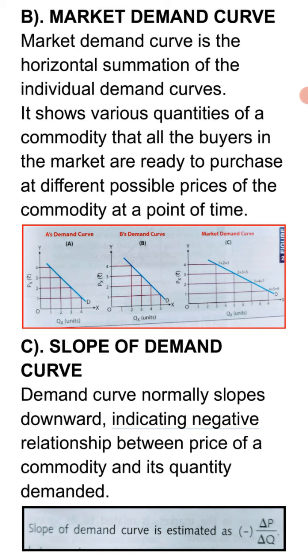So this is all about today, dear students. Today we have discussed the meaning of demand, quantity demanded, thereafter the demand schedule, individual demand schedule, market demand schedule, demand curve, individual demand curve, market demand curve, and the last is the slope of the demand curve.